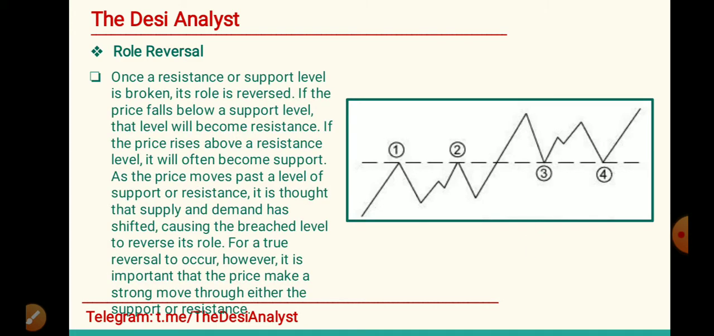Role reversal. Once a resistance or support level is broken, its role is reversed. If the price falls below a support level, that level will become resistance. If the price rises above a resistance level, it will often become support. As the price moves past a level of support or resistance, it is thought that supply and demand has shifted, causing the breached level to reverse its role. For a true reversal to occur, however, it is important that the price make a strong move through either the support or resistance.